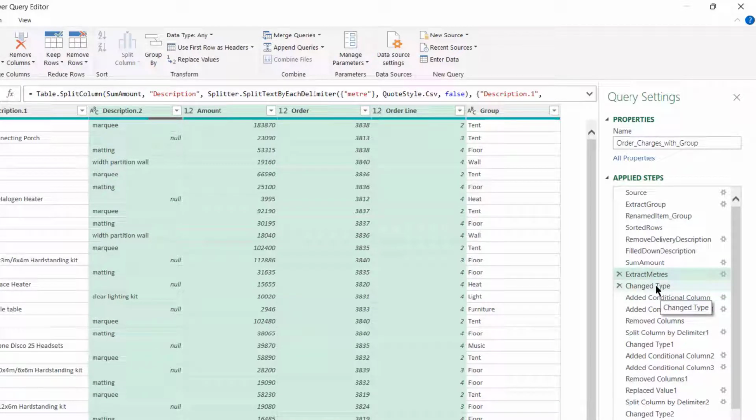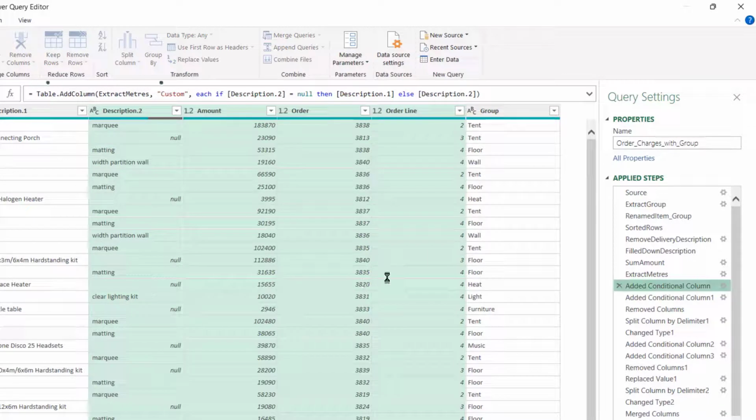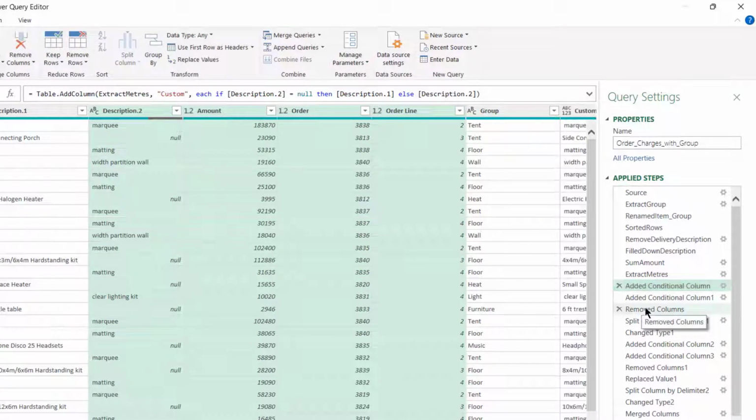Now the change type steps we can actually get rid of, because we're going to do the change types at the end to get the correct types. There's not much point doing it all the way through unless we specifically need a type, if we're going to apply a particular type of calculation, for instance. But in this case, we can safely remove it.